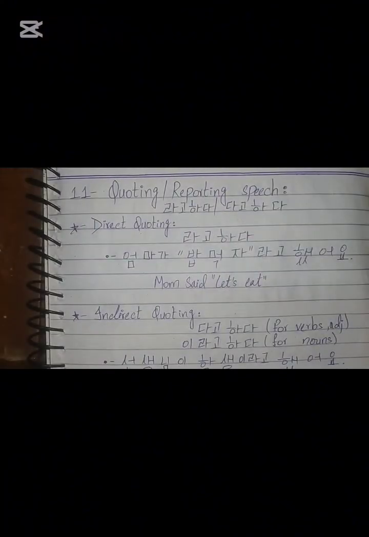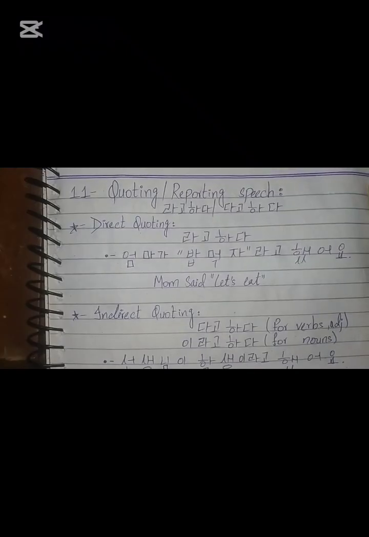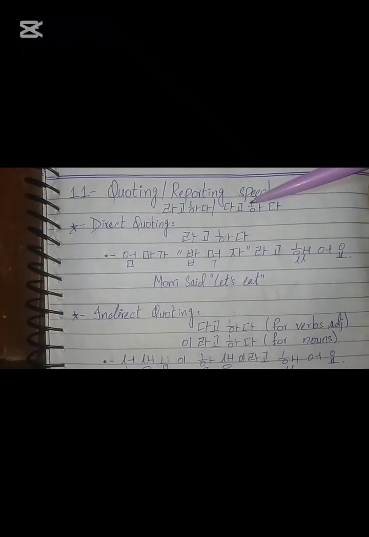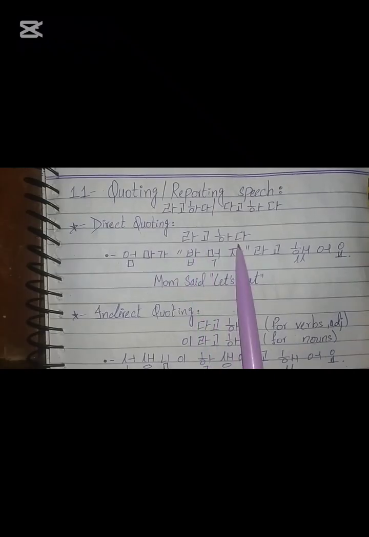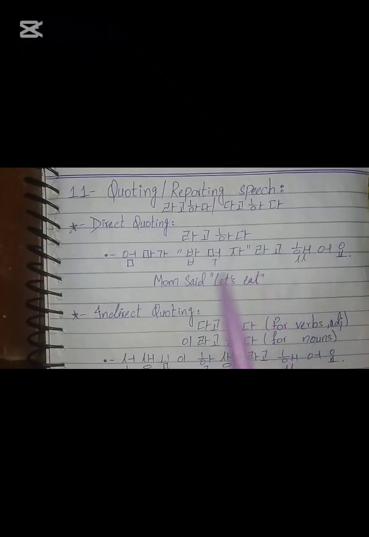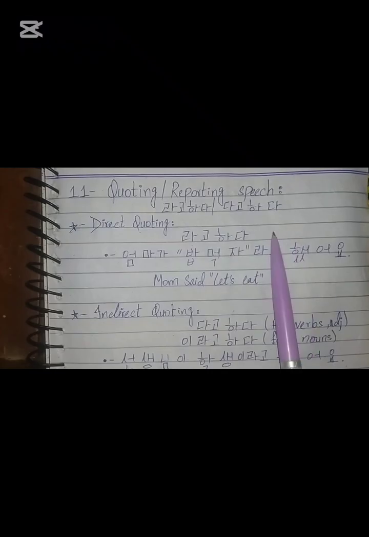So the 11th category of particles is quoting or reporting speech. For quoting and reporting speech, we have two kinds, which are direct quoting and indirect quoting. First off, we will start with direct quoting. Whenever you want to say that somebody said this to me, you're exactly quoting the same words the person said. So you use 라고 하다. For that, you always use 라고 하다. You put 라고 하다 with it.